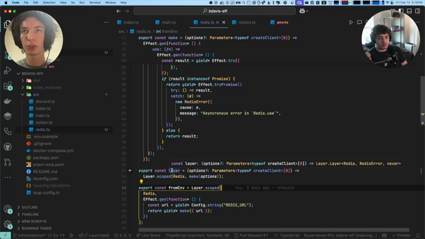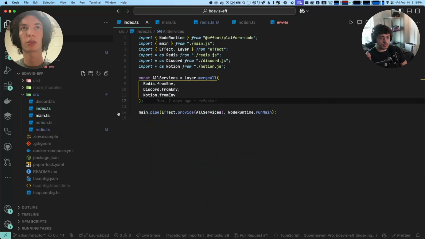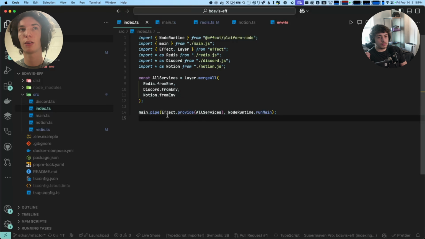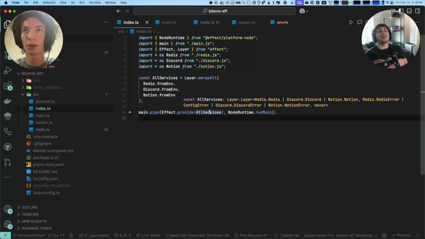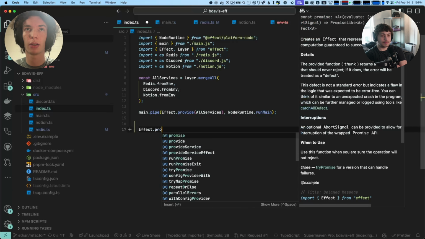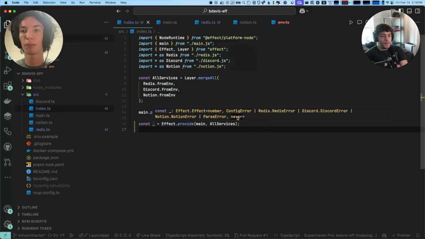As a sneak peek, in our index file we use effect provide, where we're injecting the services. Here we have all of our services, and then we take main, which depends on Redis, and we provide the Redis layer. If we say effect provide main all services, you'll see that this effect now has never, because providing it removes it from the type.